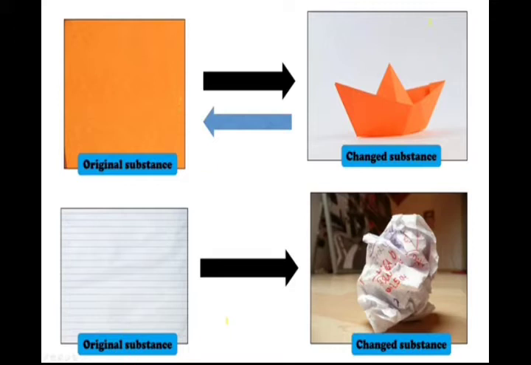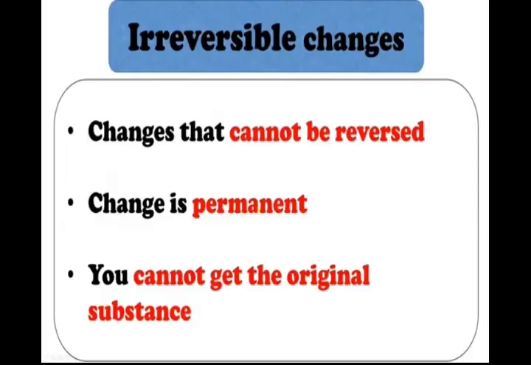And the second activity, look at here. Here I just simply crush the paper in an unconditioned way. So what happens? The paper is just crushed and only the appearance has changed. Is it possible to get back the original substance? Yes. Even if it is just crushed, you will get the paper back. So in both cases, the paper board and the crushed paper, you will get the original substance back.